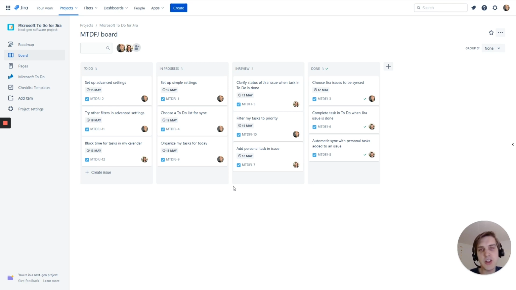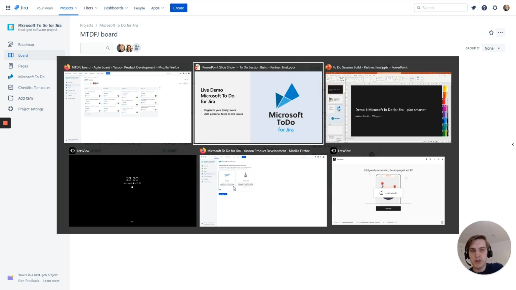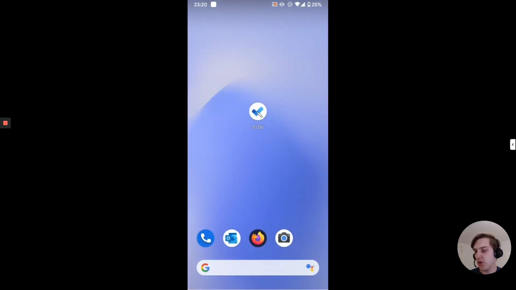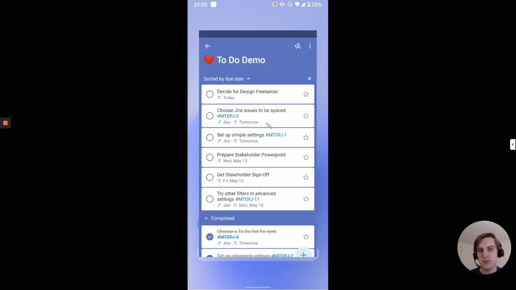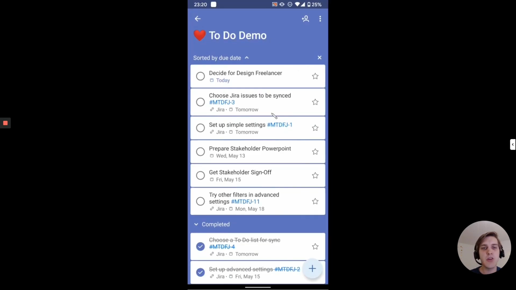And our solution is Microsoft To Do for Jira. It synchronizes all my Jira issues right into To Do. So let me switch to my phone and let me open the To Do app. And now you can see all my to-dos, including the ones from Jira. You can see it with this little icon here, the ones that are coming from Jira.